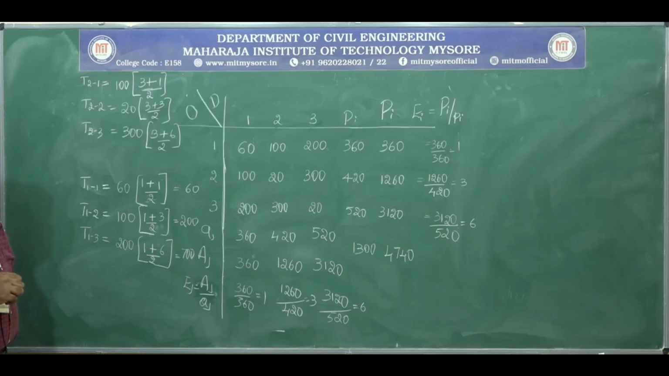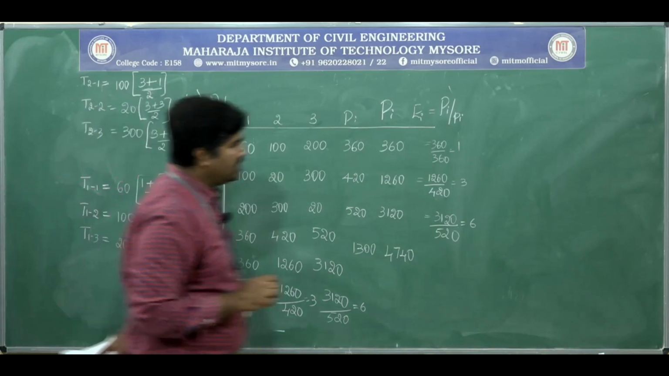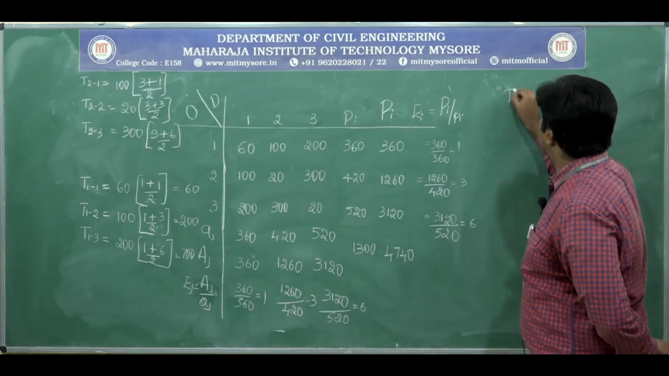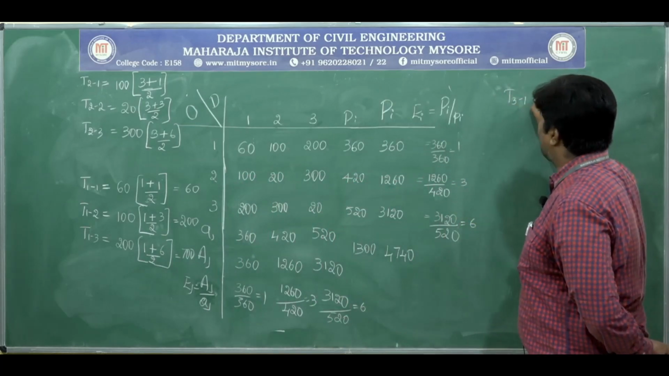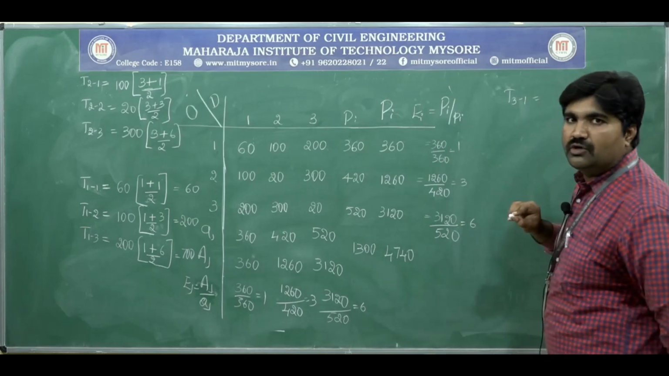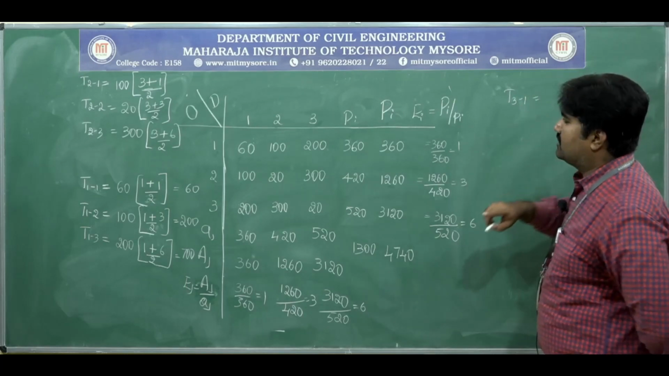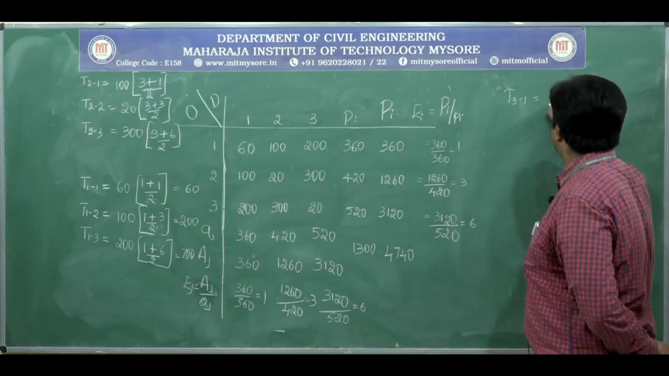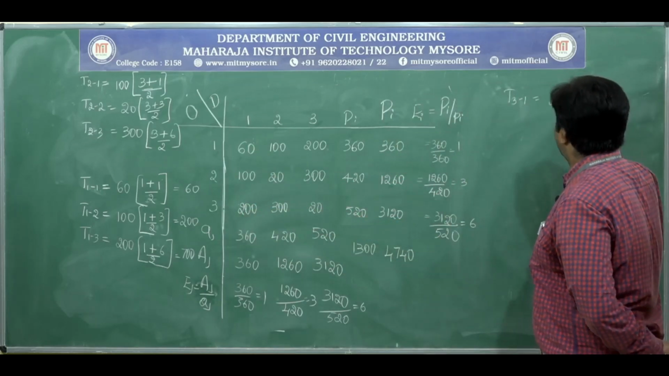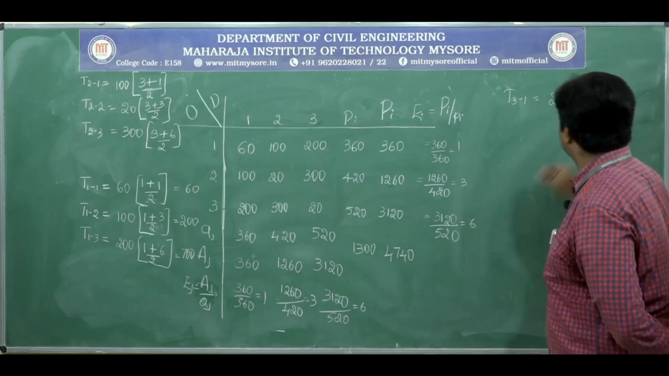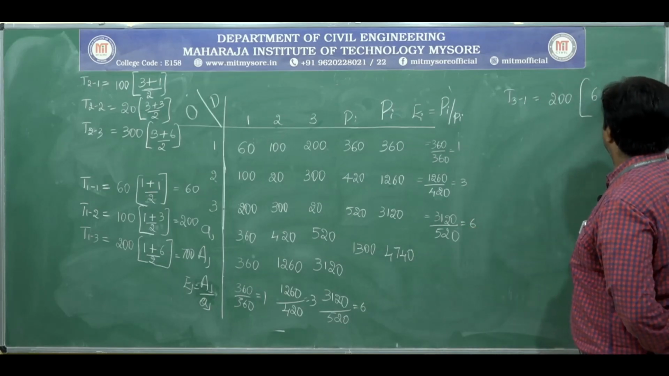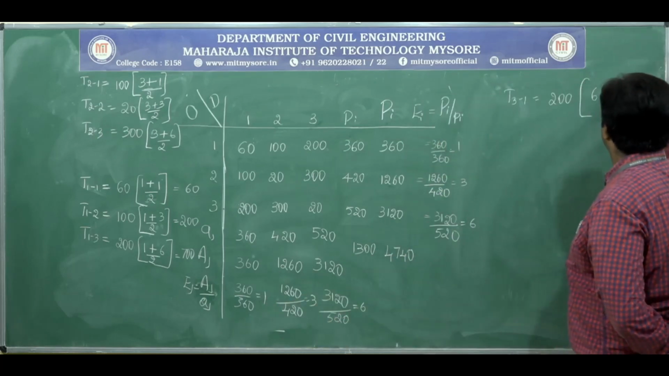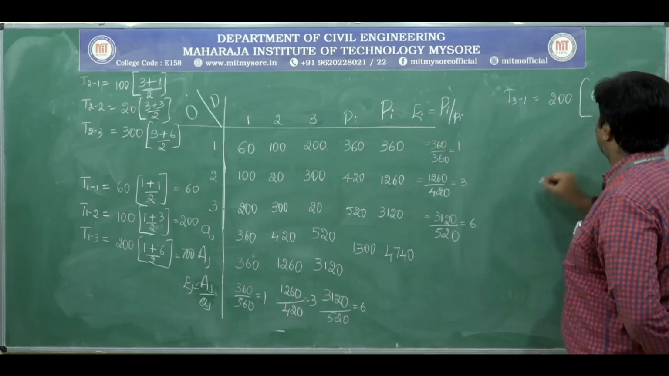Okay, similarly you calculate for T 3 to 1, 3 to 1, that is 200. 200 into origin growth factor, we know that is 6, plus destination growth factor 1, divided by 2.